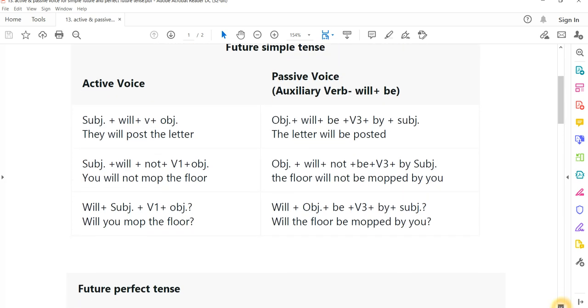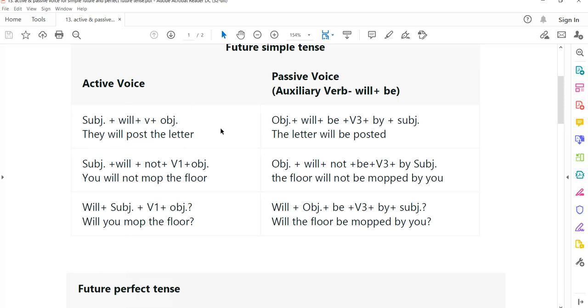Again, I will repeat the major rules. Active usually, any sentence, is composed of subject followed by auxiliary and followed by main verb. This is the simple future, followed by object or complement. They will post the letter. They is the subject, will is the auxiliary, followed by the main or infinitive verb, post the letter.